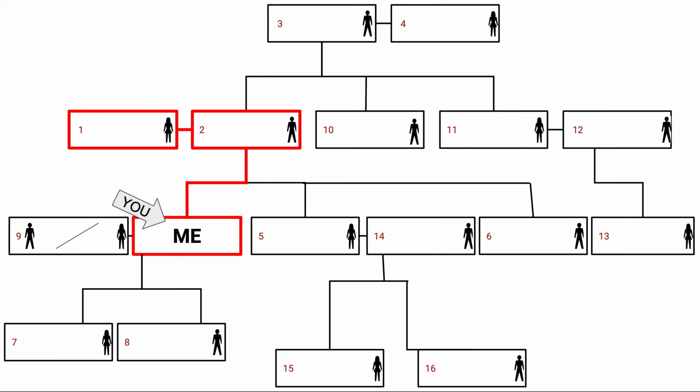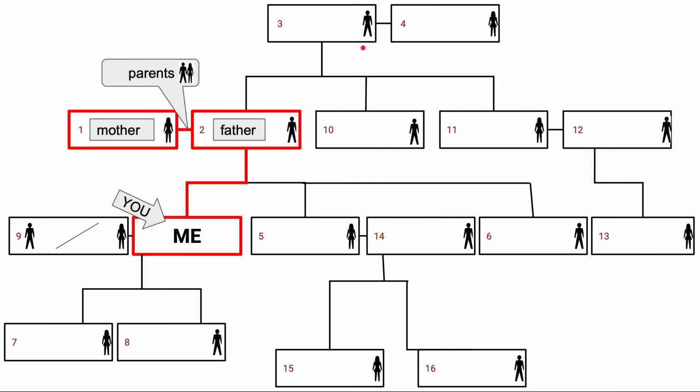So number 1 and 2, these people here, these are your parents. The female parent is your mother, and the male parent is your father. Your mother and your father are your parents. They are the people who came before you.